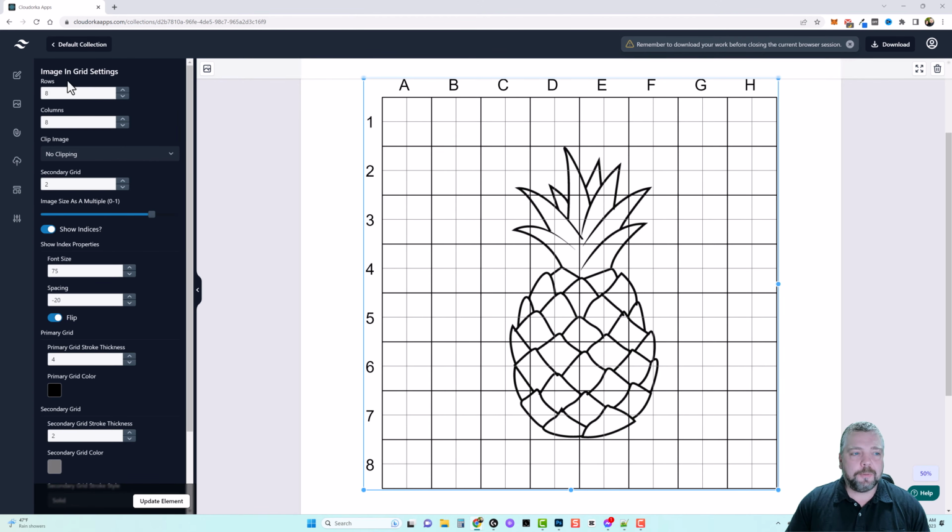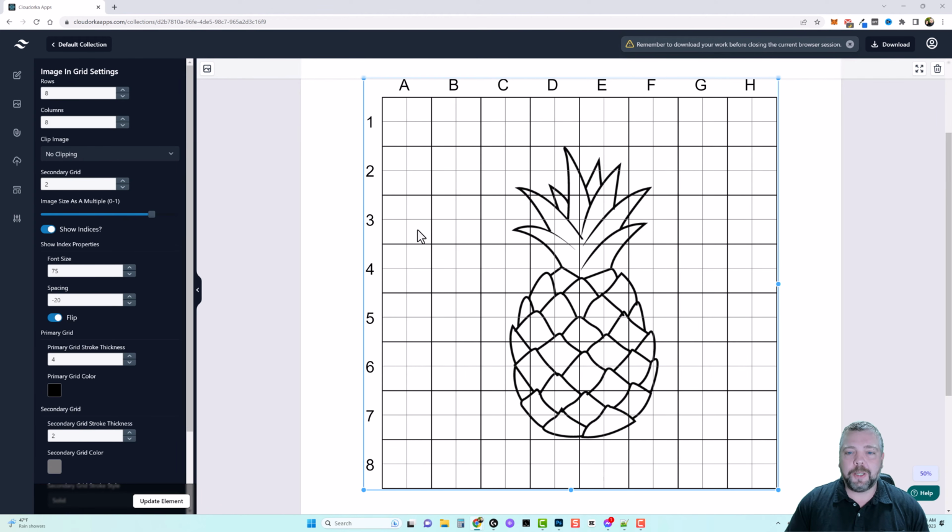So for example, how many rows and columns do you want here? And this is a great feature because depending on the age group that you're targeting, you may want to add more or less rows and columns to make it maybe easier or more difficult to trace these items or to redraw the items. Or one feature that I love here is called clipping.